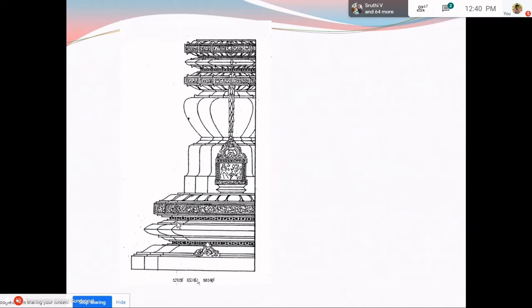In Dravida style, we have separately what is called a Dvaja Stamba. In the northern style, the Nagara style, a flag itself is placed above the Amalaka Shila. So this is the purpose of that post hole we find here.